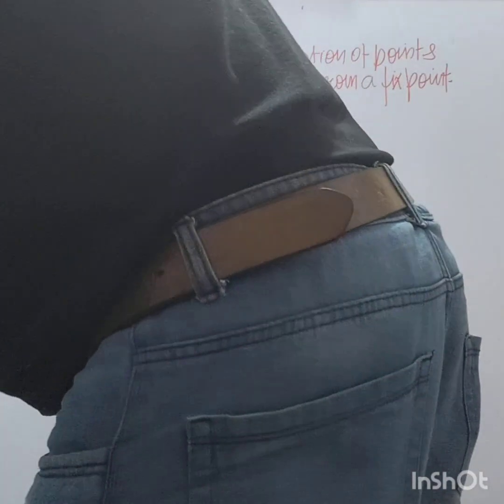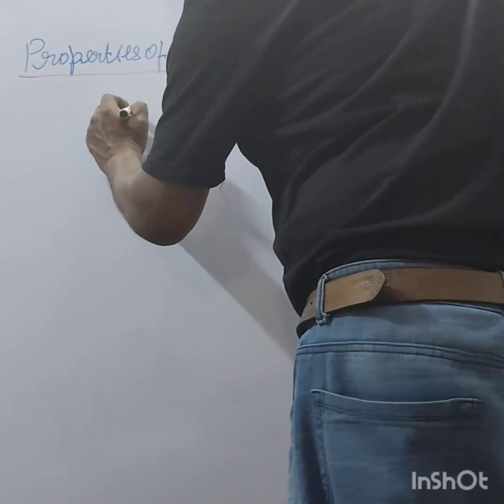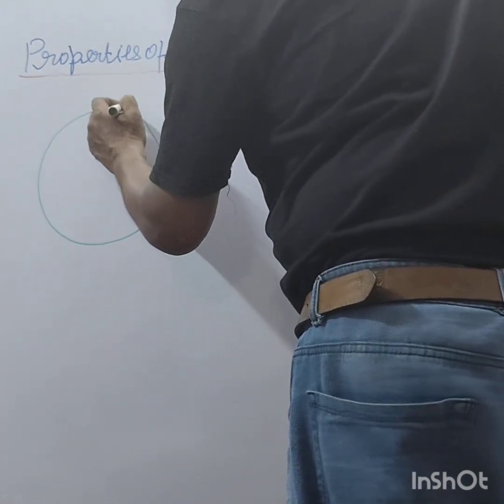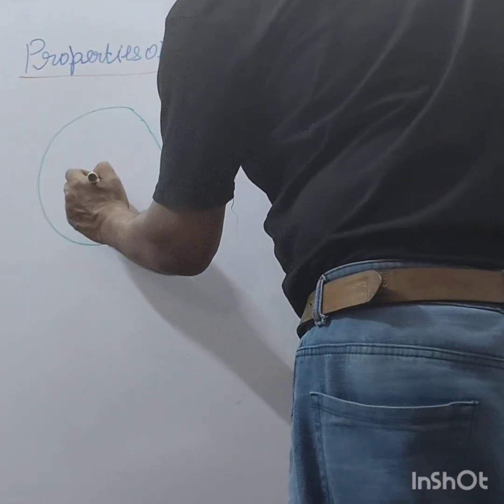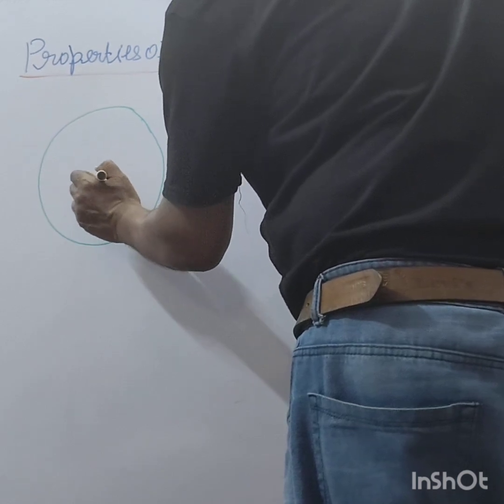Like this, if you have a circle like this, right, this is its center. This is what we call the center.